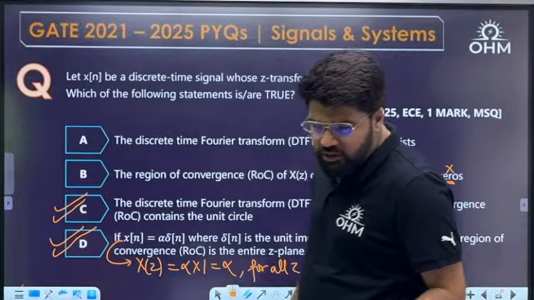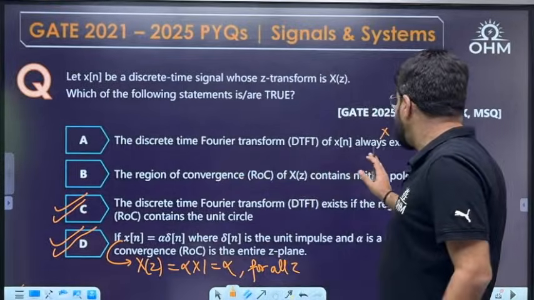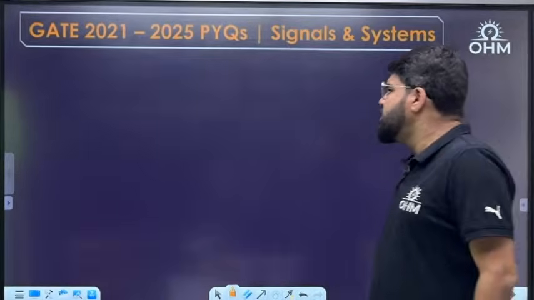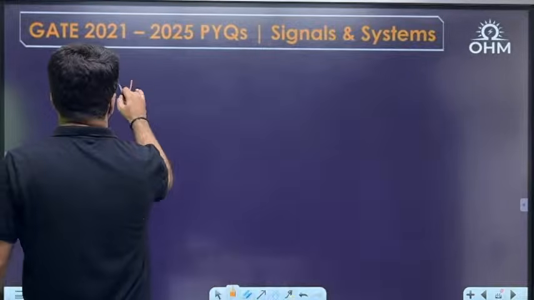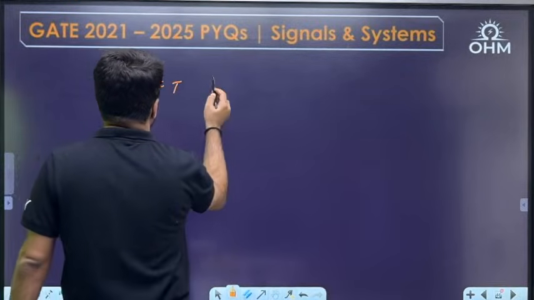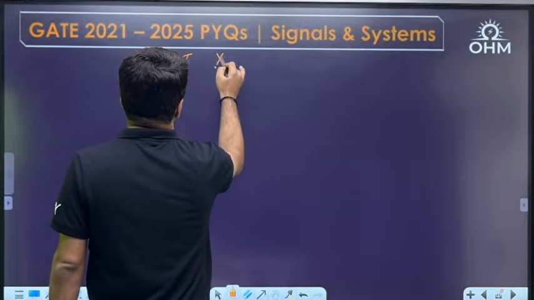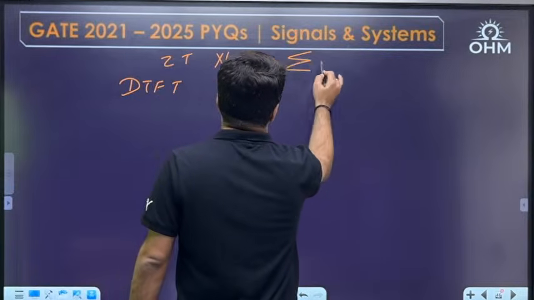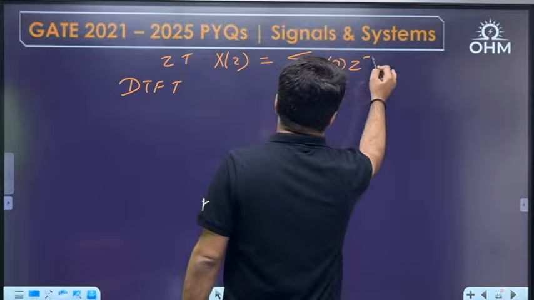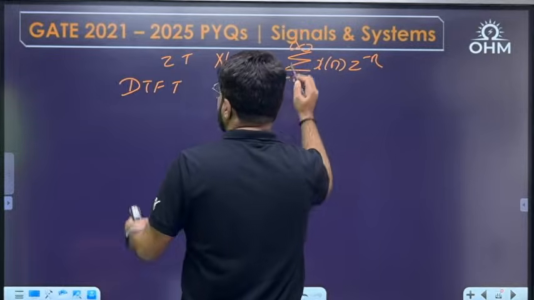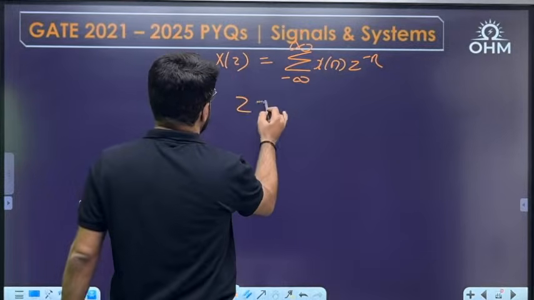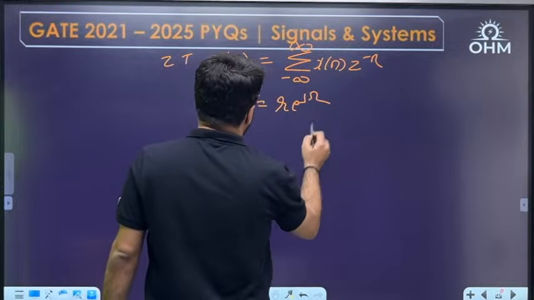Option A, what is there to explain, Sai? Because option A says that DTFT always exists. No, see, what is the DTFT actually? DTFT. What is the Z transform formula? Z transform formula, X(z) equals summation of x[n] z power minus n, from minus infinity to infinity, where z is the complex variable r e power j omega.